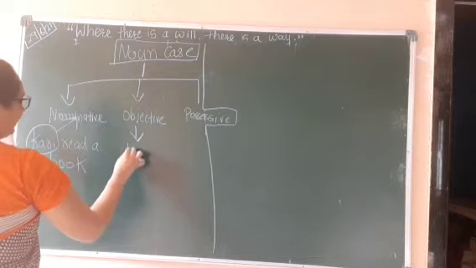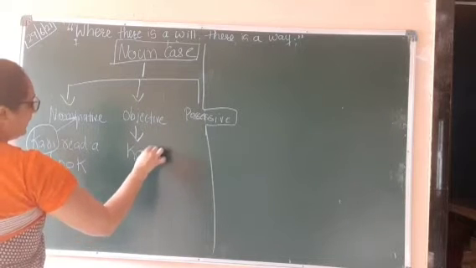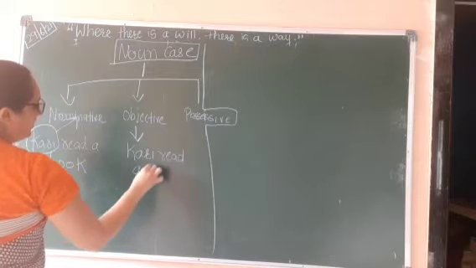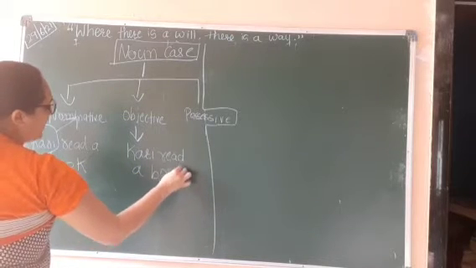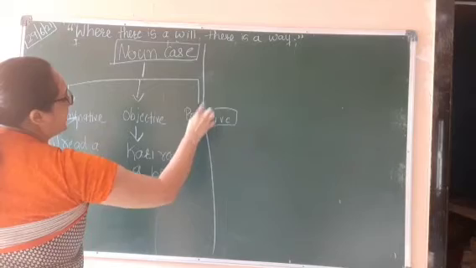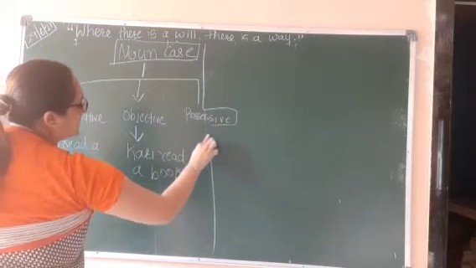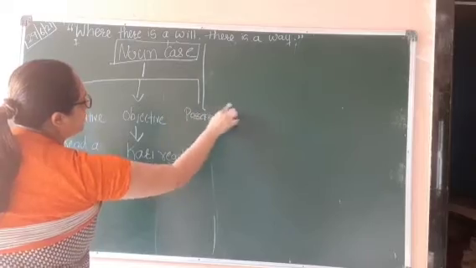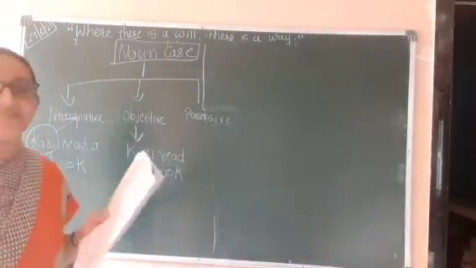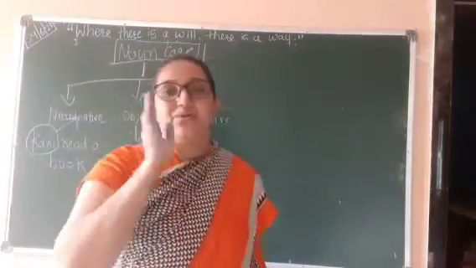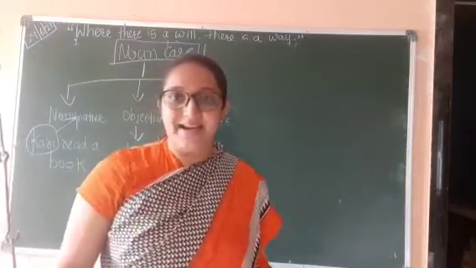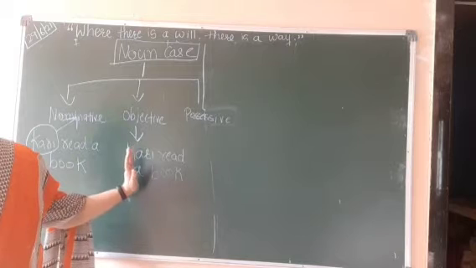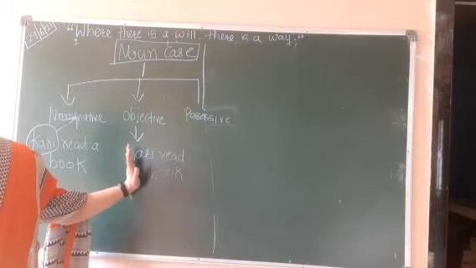Now if we talk about objective case, I will write a sentence here. Kari read a book. Same sentence, but here we are talking about objective case. Now, as we have learned about direct object, verb plus what, right? So objective means we are talking about direct object.